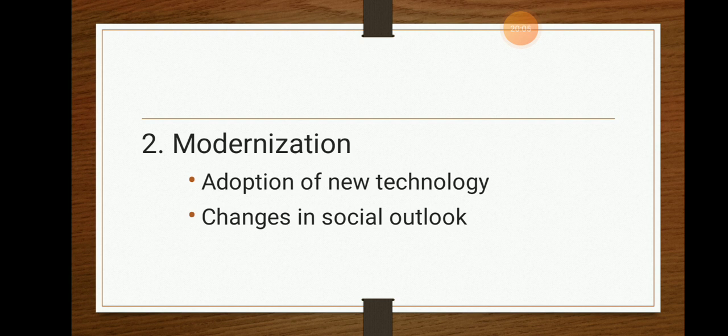This is also known as modernization, where the older people are changing their mindset according to the increasing generation. It is not only about adopting new technology, but also about changing ancient superstitions into modern meaningful things. Okay, that is known as modernization.